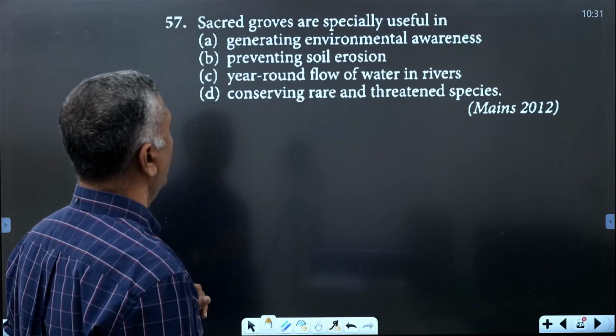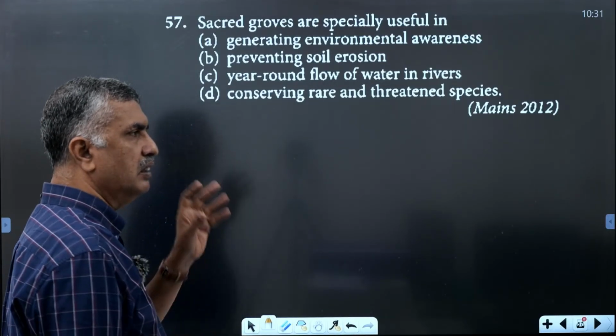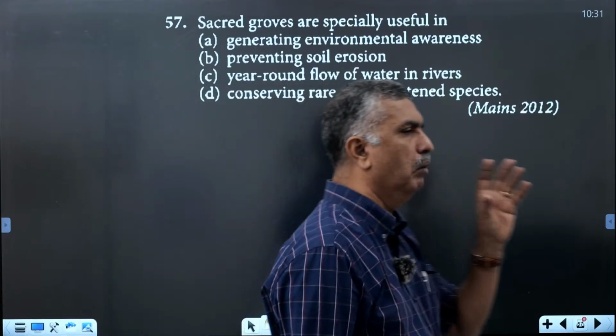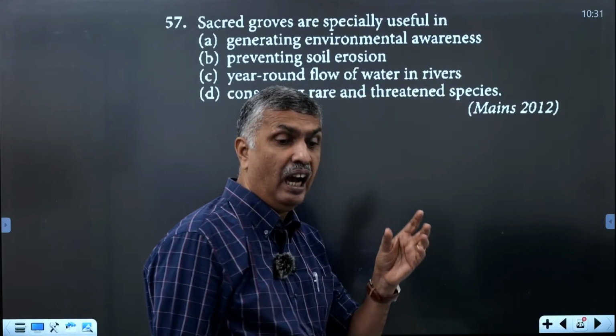Then sacred groves are especially useful in conserving rare and threatened species. In sacred groves or sacred forests, all the wild animals and trees are venerated, and they are highly protected.